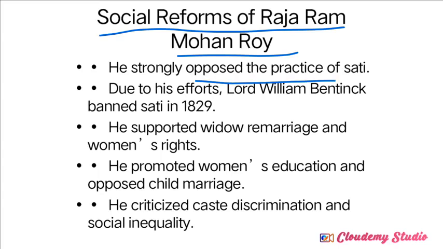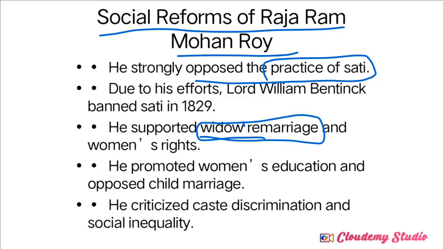He strongly opposed the practice of the sati system. The sati system was one of the very strongly held social evils in Indian society at that time. It means they were not allowing widows to live properly in Indian society. That's why he strongly opposed the practice of sati, and he supported widow remarriage. So widows can remarry, and that right must be provided to widows in traditional Indian society. So he spoke about widow remarriage and also opposed the sati system.